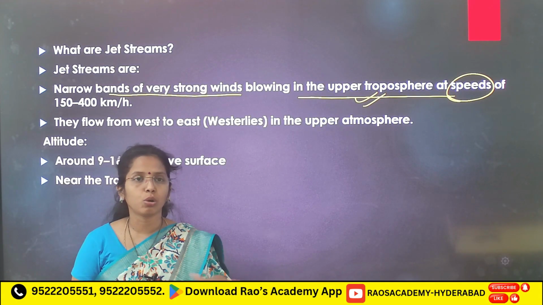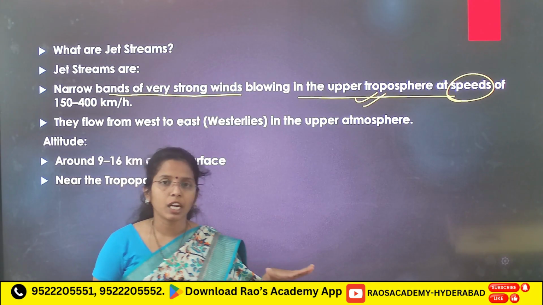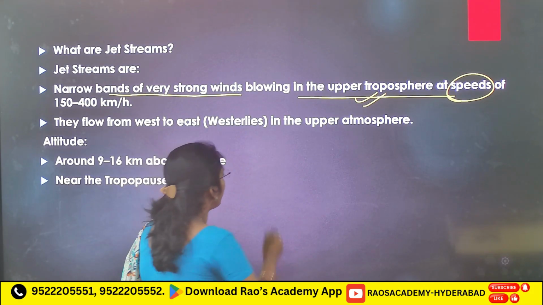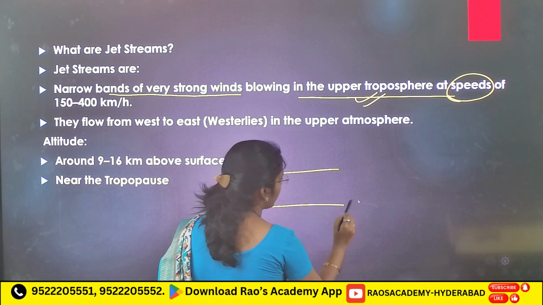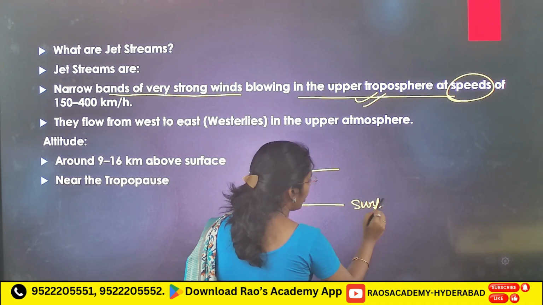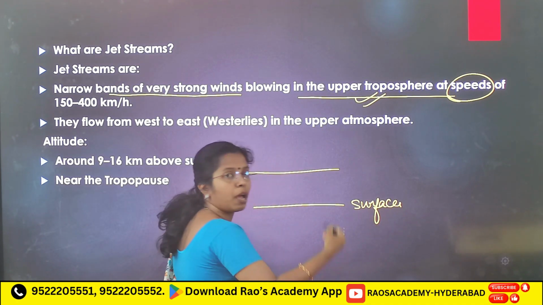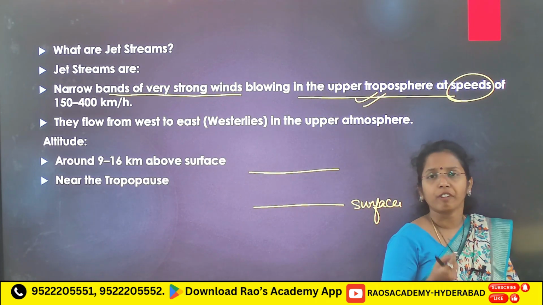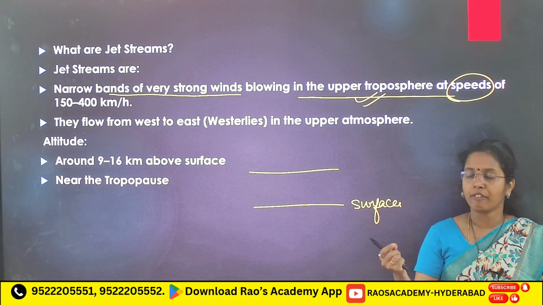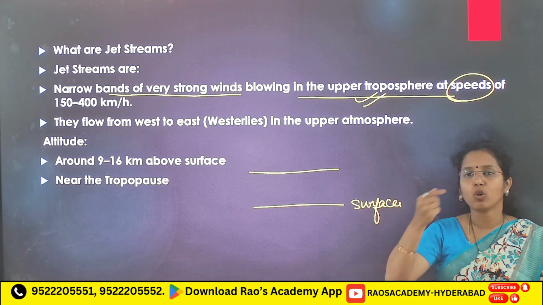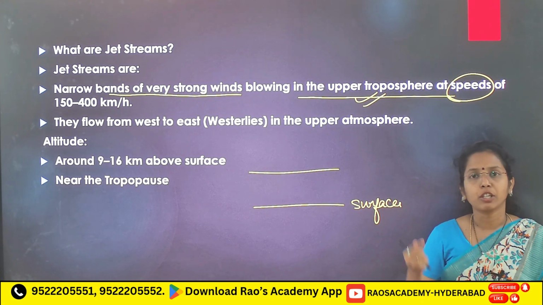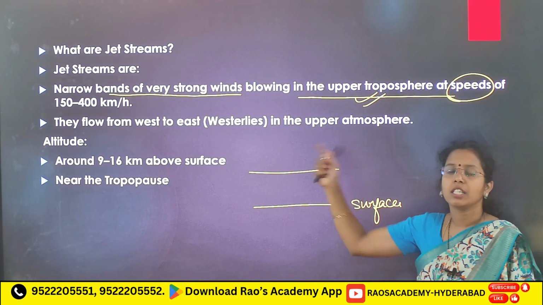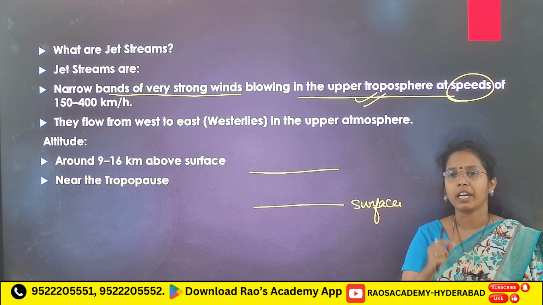Because you don't have any frictional drag in the upper layers. On the surface you have frictional force and obstructions from mountains, trees, everything, so the velocity of wind decreases. But as you go up, you don't have any obstruction or frictional drag. Because of that, the speed of these jet streams is very fast.